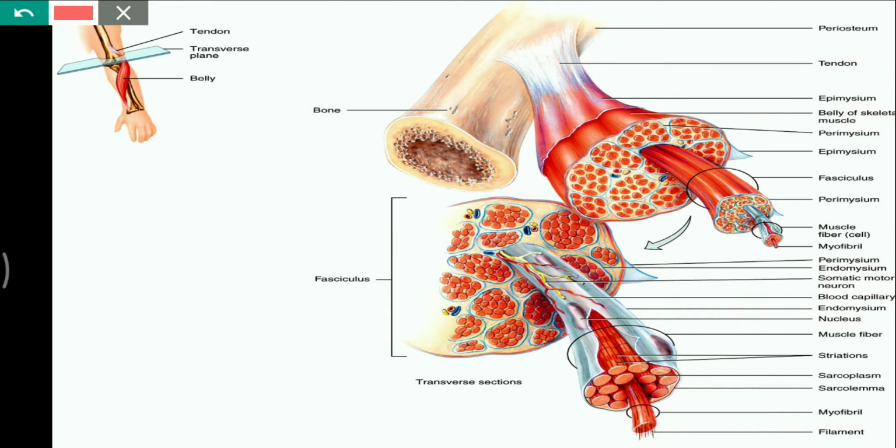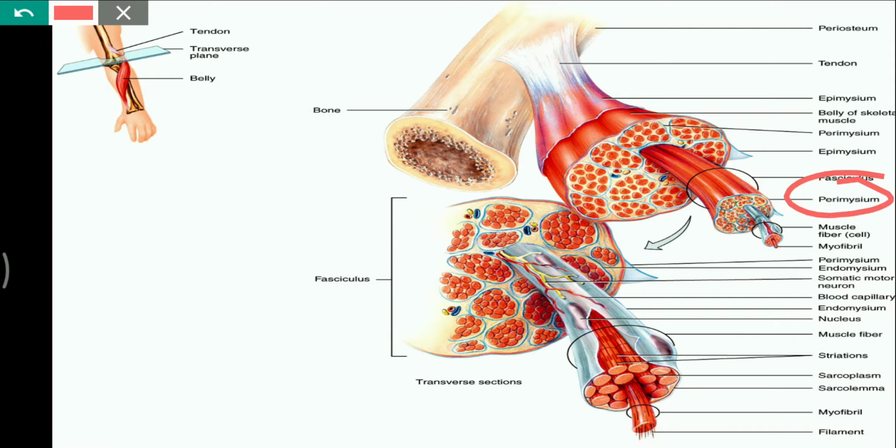The collagenous tendon continues over the skeletal muscle as the epimysium. This part is called the epimysium. Every fasciculus is covered by a connective tissue, a dense irregular connective tissue, which is called the perimysium.